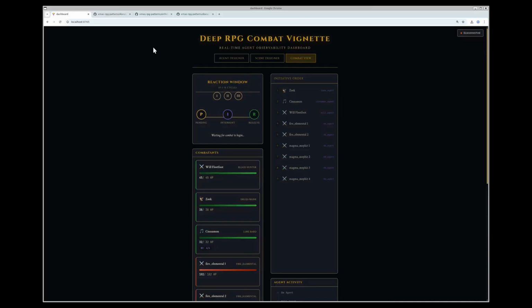Welcome to the Deep RPG Combat Vignette. This project started as a Christmas gift. I was building a D&D combat system for my kids, but something unexpected happened along the way. The patterns that emerged from designing agents, composing them into scenes, and enforcing architectural constraints, those became more valuable than the combat itself. Here's the core insight.